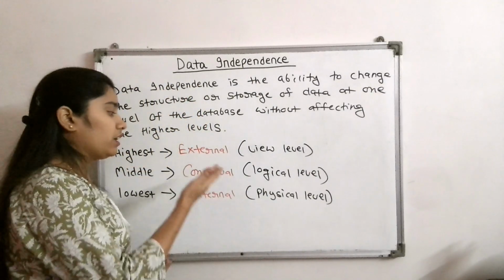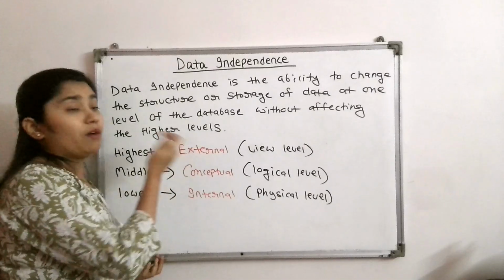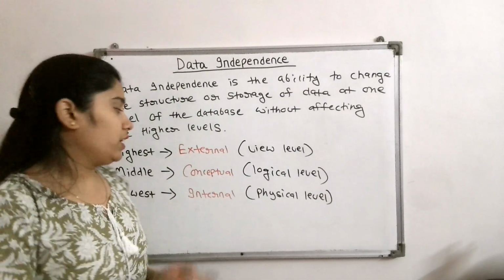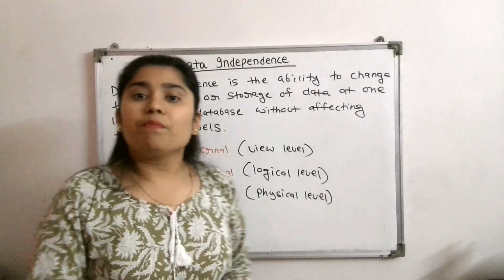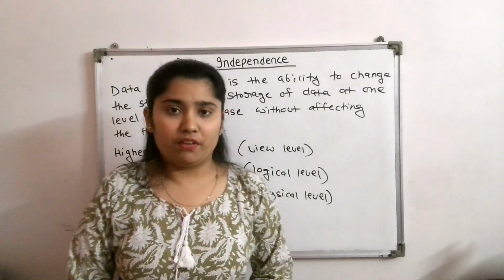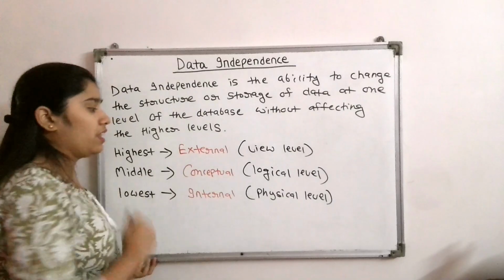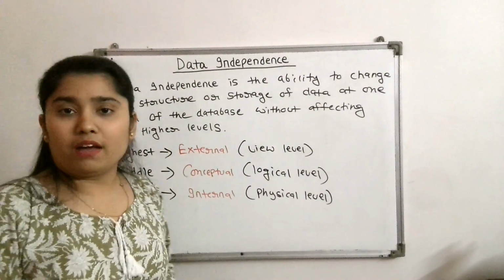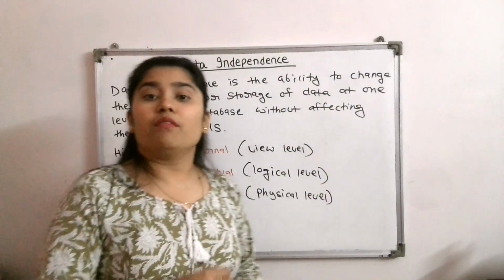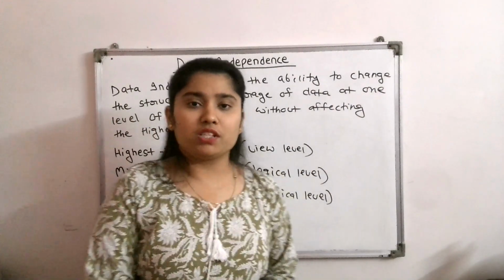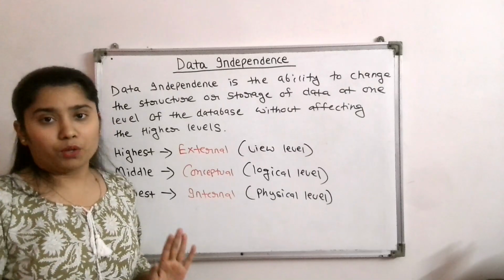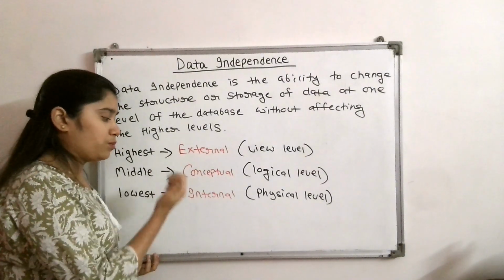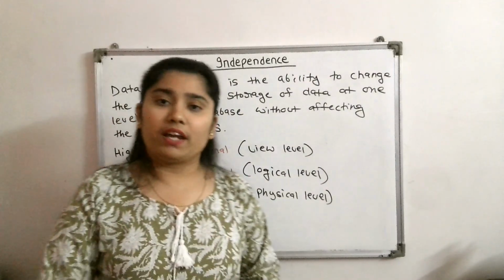Now, if we make changes at the conceptual level, it has the higher level as the external level. So the external level will not get affected, but the internal level, which is the lower level, may get modified. Now, if we make changes at the external level, it does not have any higher level, but it has two lower levels, the conceptual and the internal level. Will they get modified if we make changes at the external level? The answer is no. If we make changes at the external level, the conceptual and the internal level will not get affected.